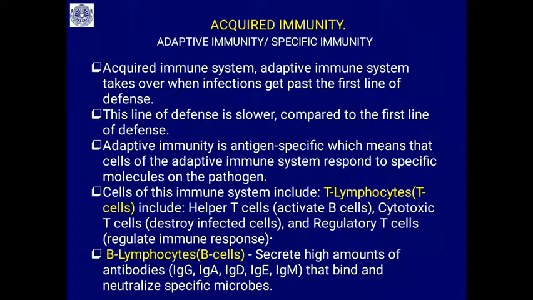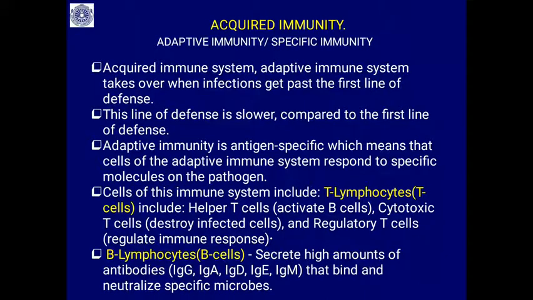Which means that the cells of the adaptive immune system respond to specific molecules on the pathogen. It identifies the specific molecules of the pathogen, works against them, and succeeds. Cells of this immune system include T lymphocytes or T cells, and there are many classes of T cells. Helper T cells activate the B cells of the immune system for antibody production. Then cytotoxic T cells themselves destroy the infected cells. Then regulatory T cells control the working of the immune system or immune response.